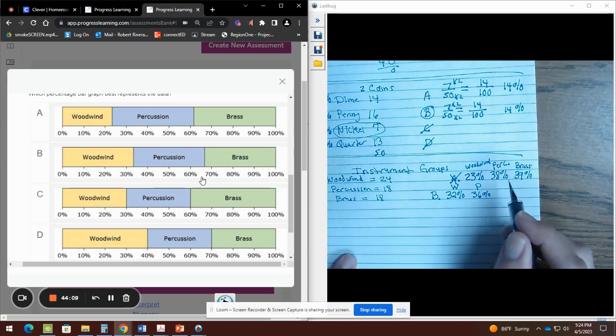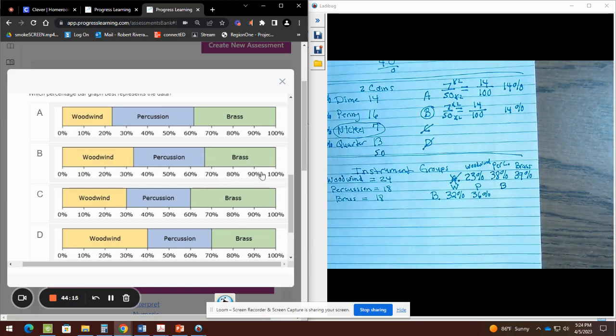Finally, we're going to go with brass. Put a B there. I'm going to count in reverse, right? I'm going to count from here: 10, 20, 30. Now we just gave this guy 8, so I need 2 more to make the 10. So it's going to be 10, 20, 30, 2.